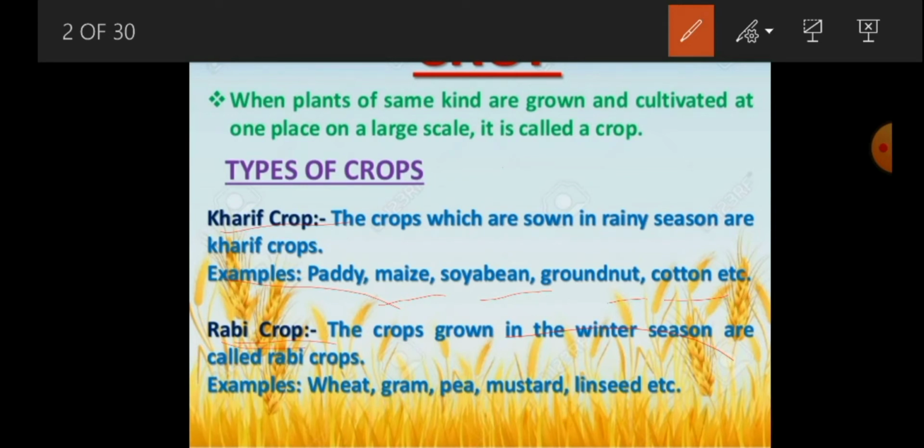Between October to March, that is the winter season, we grow those crops. Because of that reason, we call Rabi crops winter crops. For example, wheat, gram, pea, mustard, linseed, and some other crops also. So you have to differentiate Rabi crops and Kharif crops. Two mark questions will come in your examination.